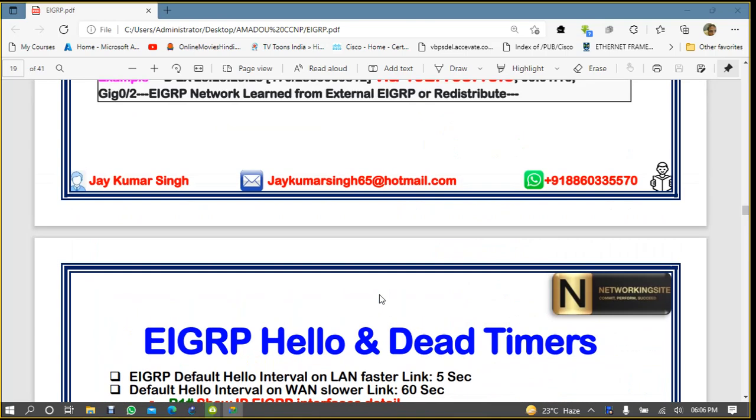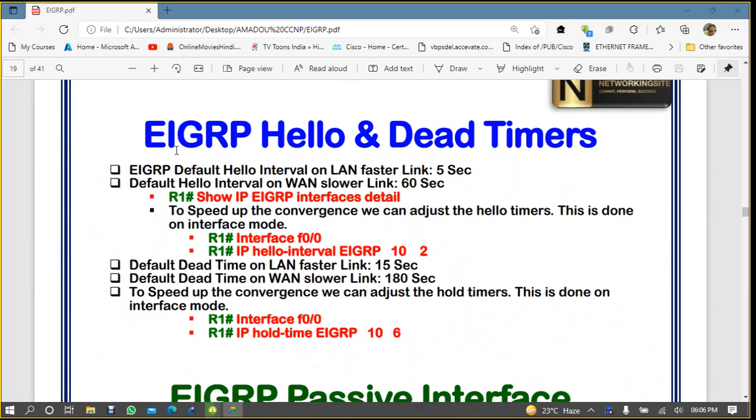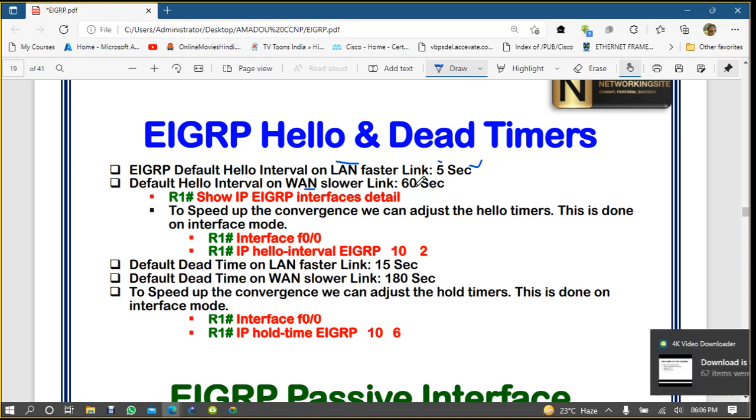Okay, so in our last EIGRP class, we completed up to EIGRP hello and dead timers, and we have seen how to configure them also. I hope you know that when we talk about hello timings, normally on the devices you will have two types of link. One is a LAN link and one is a WAN link. LAN is always faster. On the faster link the hello timing is 5 seconds, and on the slower WAN link the hello timing is